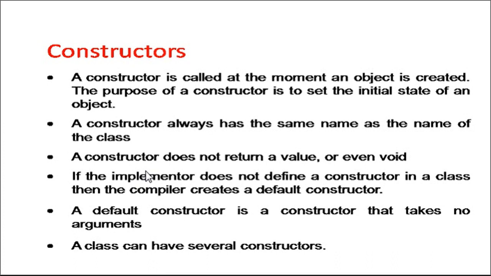Now, in a particular class, we can have multiple constructors. We have seen a concept called function overloading. Function overloading is a concept in which we can have multiple functions of the same name, which are part of the same class, or which are part of the same program. Similarly, we can have multiple constructors as part of the same class, but they should have different signatures.